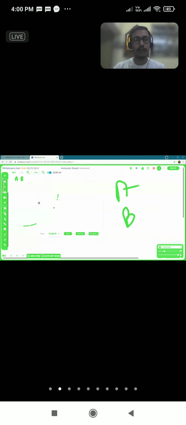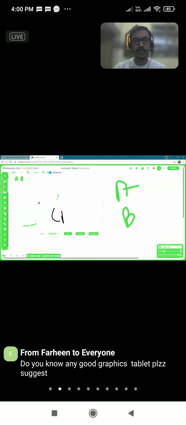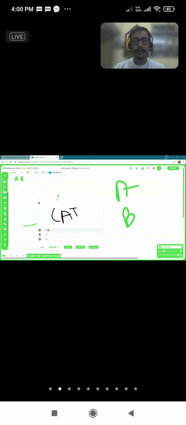So if I want to write a three-letter word, suppose CAT, it is recognizing cat, and now cat is on the screen. I know it is a bit tedious, but sometimes for some fun, if you want to use this part, you can use the handwrite option.